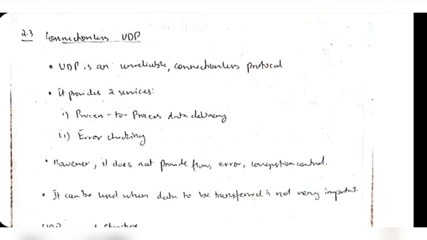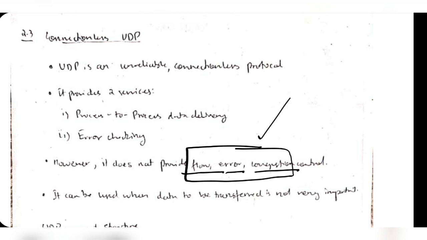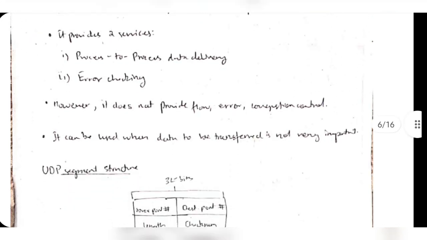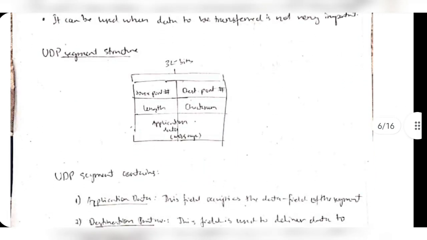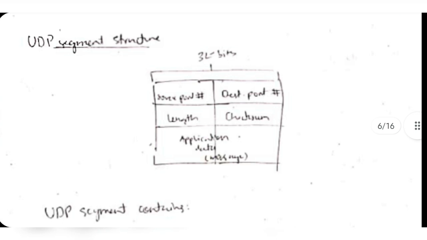But what it lacks is flow control, error control and congestion control. This is included in TCP, because it's reliable. UDP can be used to transfer data which is not very important, but it will be transferred faster. Let's discuss the UDP segment structure. Listen very carefully, it's asked in the exam.